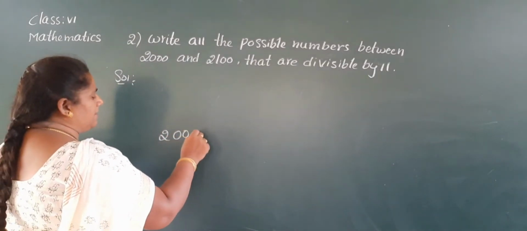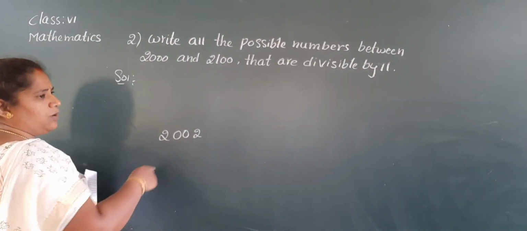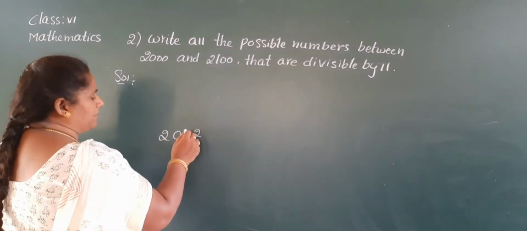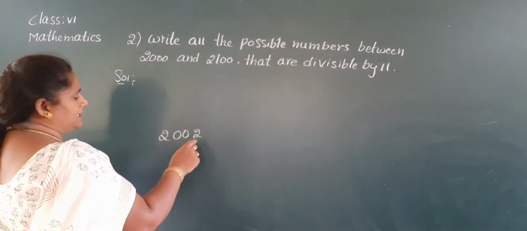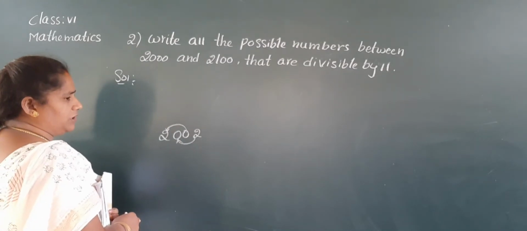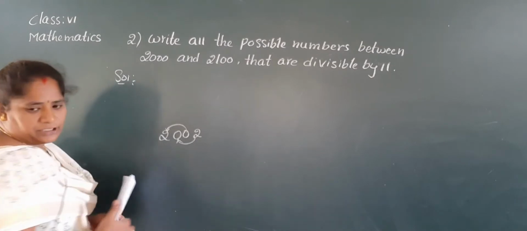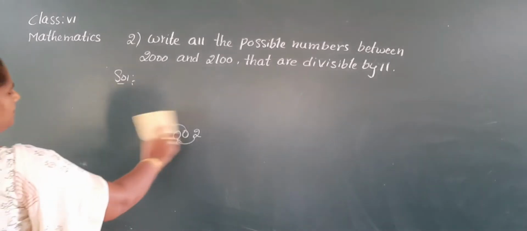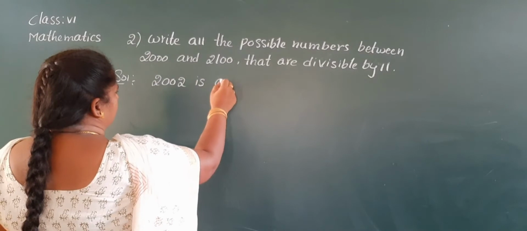Why? Because it is a palindrome number. If we reverse these digits, we get the same number. Every 4-digit palindrome number is divisible by 11, as I explained to you before. Here, the sum of the odd places is 2 plus 0, and the sum of the even places is 2 plus 0. So the difference is 2 minus 2 equal to 0. So it is divisible by 11. Yes, write it down. 2002 is the starting number.